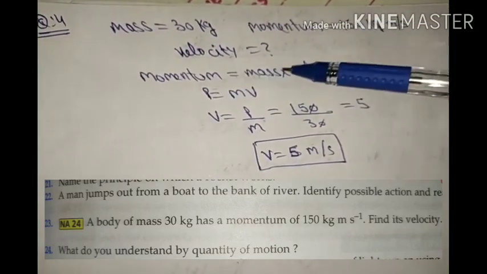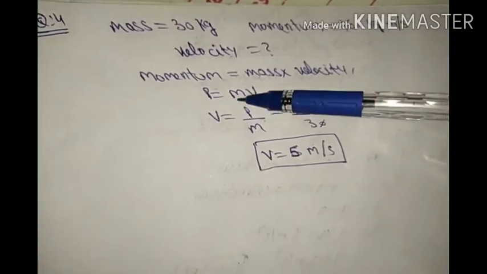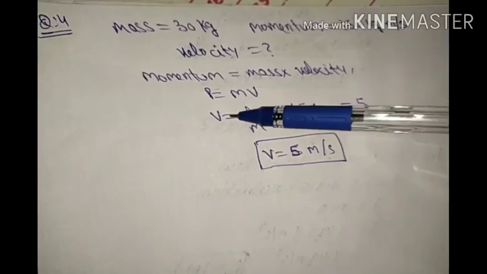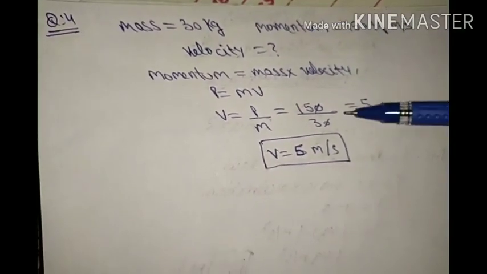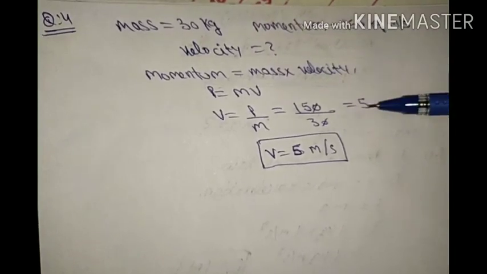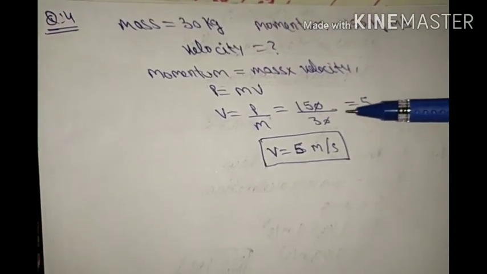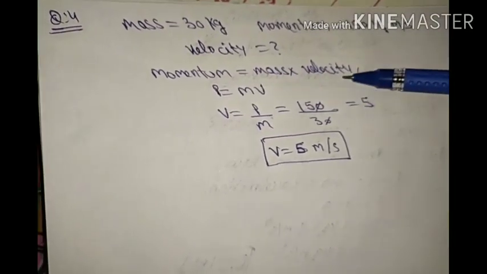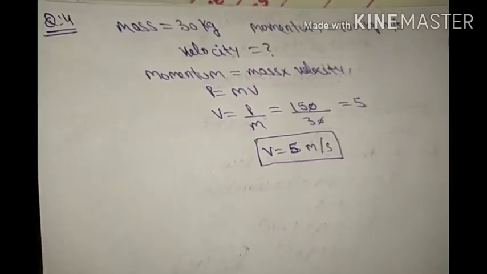We know momentum is equal to mass into velocity. So P = mv, and velocity becomes v = p by m. Momentum is 150 and mass is 30. We can divide and the answer comes out to be 5. So velocity is equal to 5 meter per second, and this is the answer. Clear, students? It is basically simple, based on the formula P = mv.